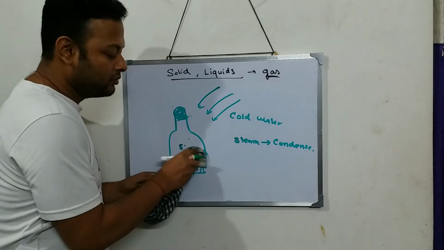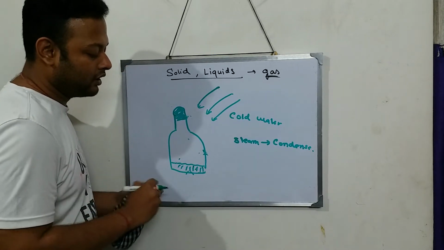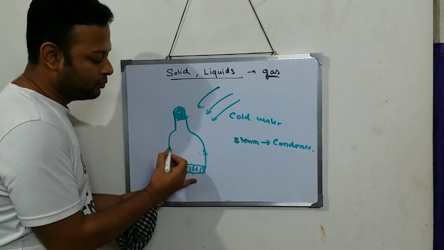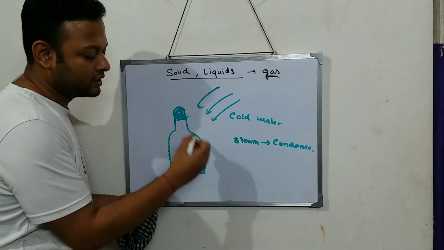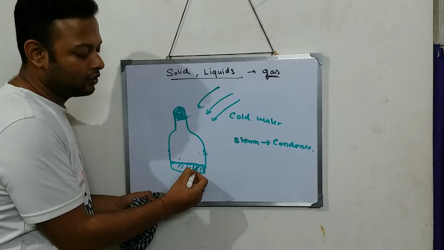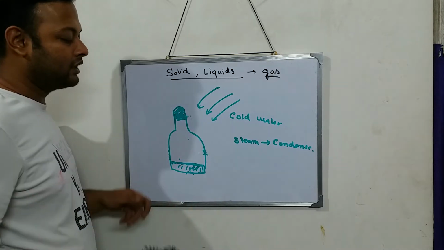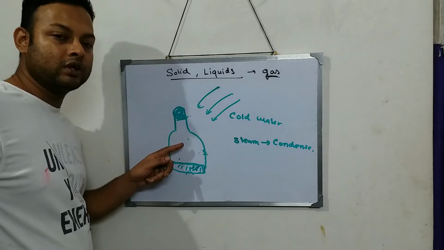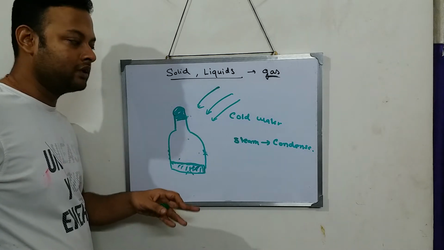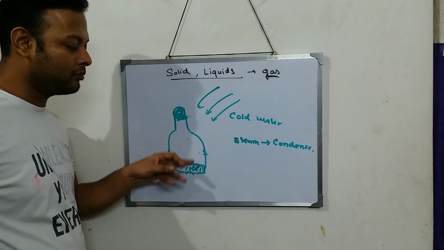All the steam comes back in the form of water droplets, and it comes back to this level only. Previously steam was there, but all the steam got condensed because I put cold water. So steam got back into water.